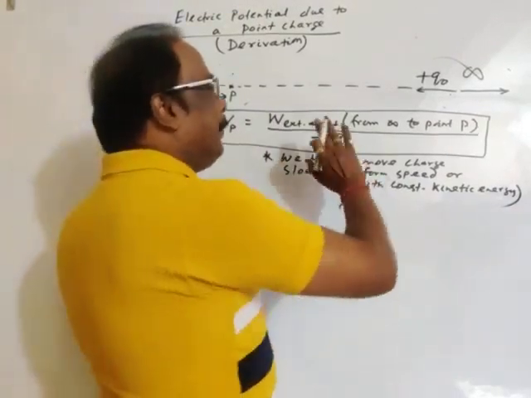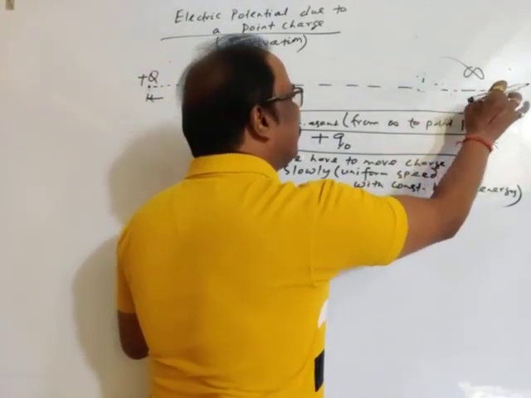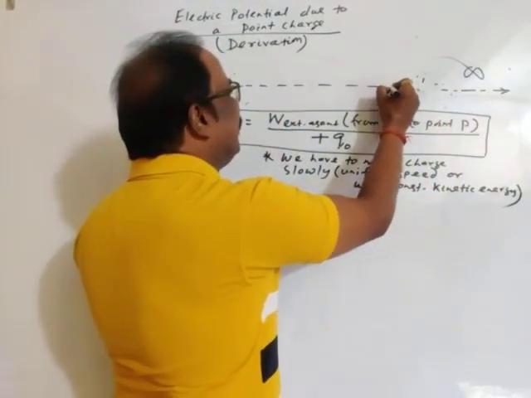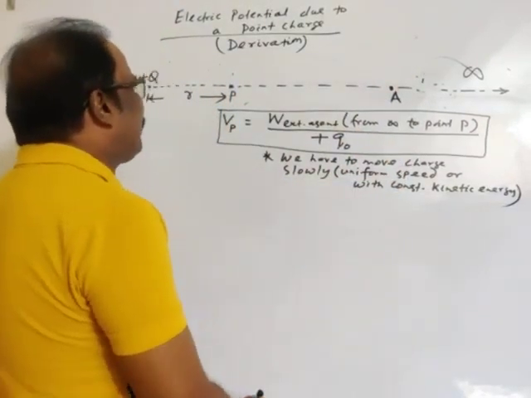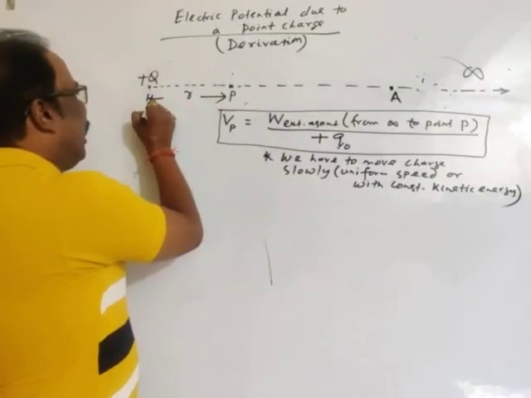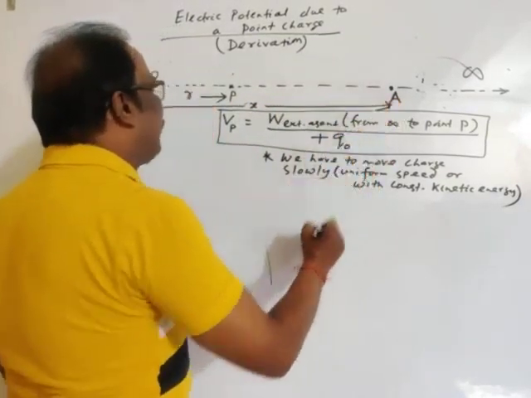We have no idea about the electrostatic force at infinity. Let's consider any point A at a distance x from the field creating charge.